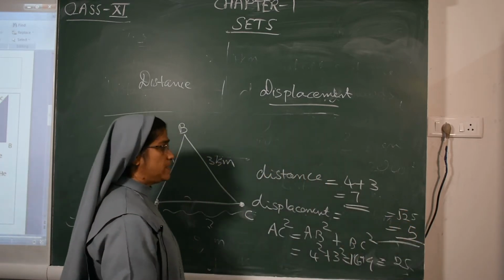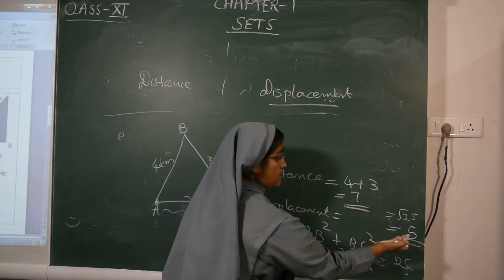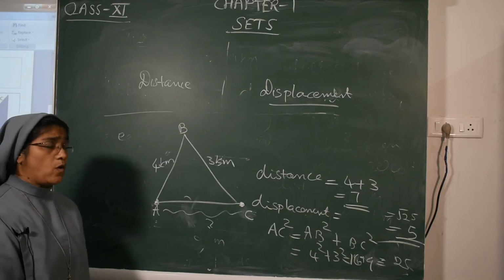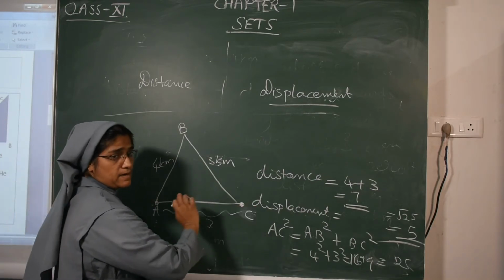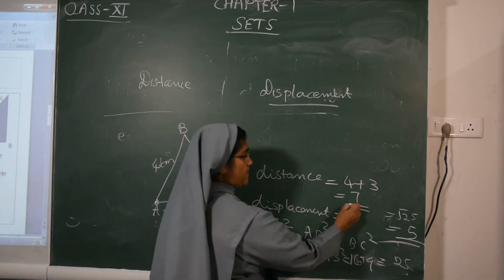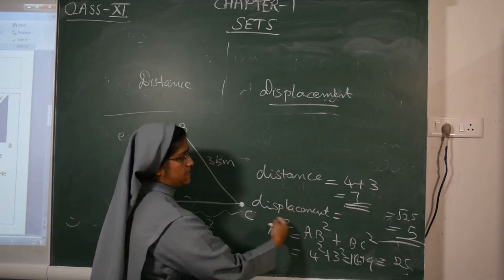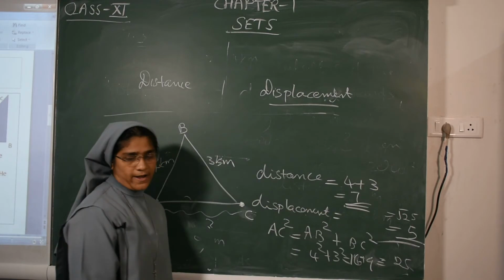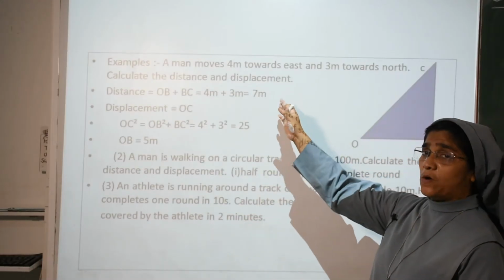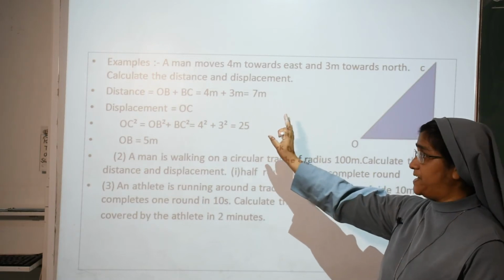So displacement will be 5. Distance is 7 but displacement is 5. This means distance is always greater than displacement. You see, distance is 7 and displacement is 5. So this example I already explained to you.